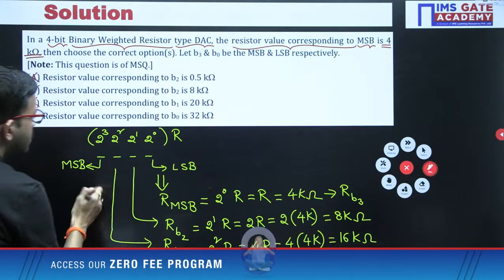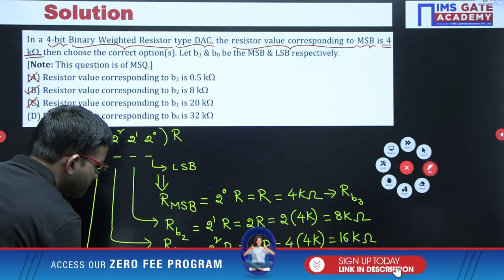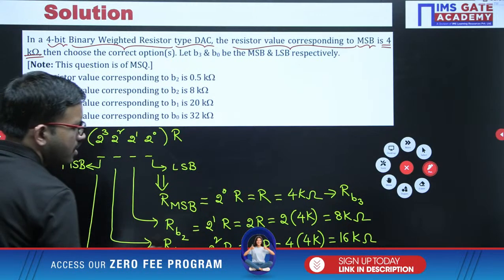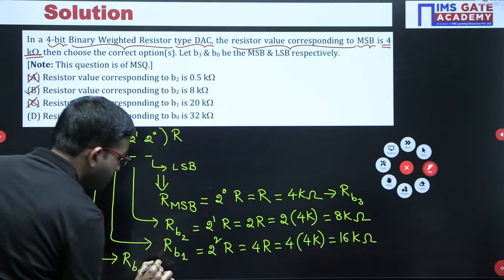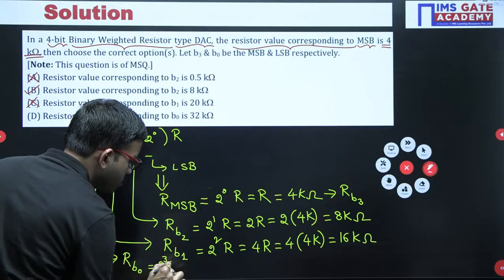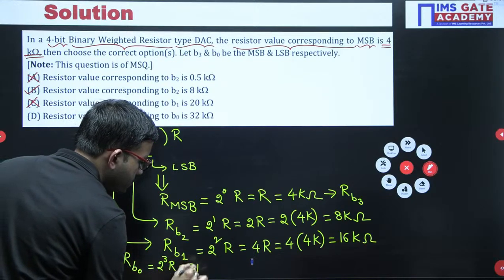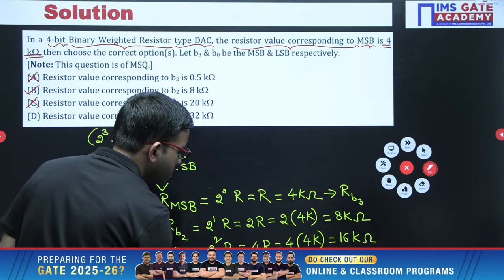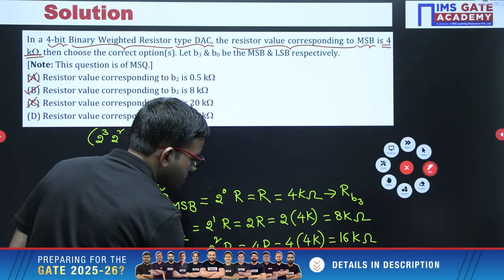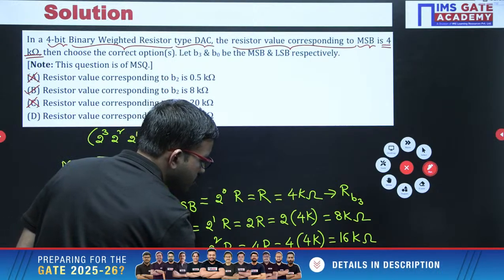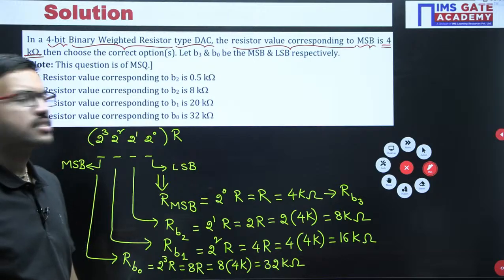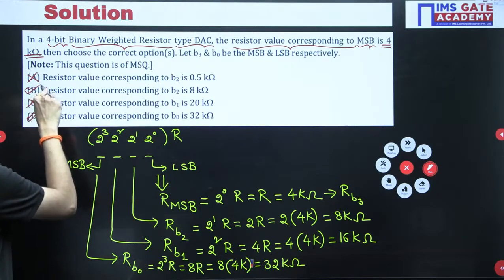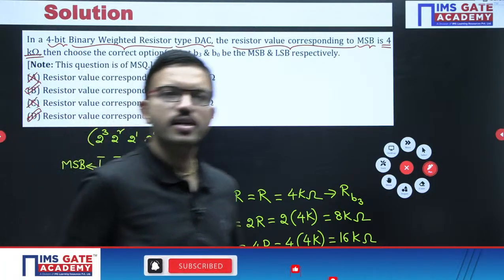Okay, and the last one is for LSB. LSB is nothing but B0. 2 power 3 into R, that is 8R. 8 into 4K, that is 32K. Yes, that is the correct answer. So for this question, 2 correct choices are there, option B and option D.